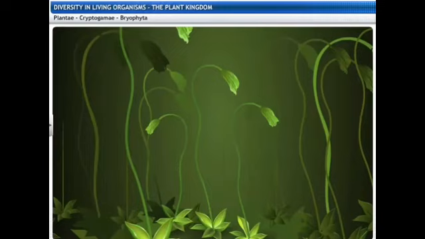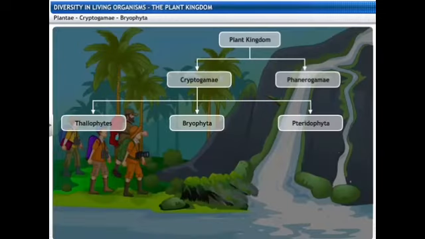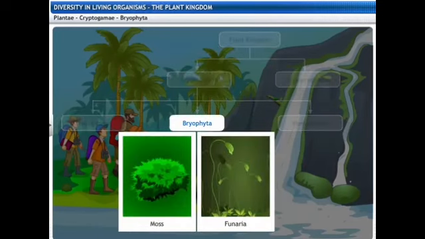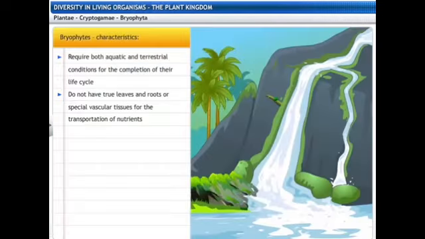These bryophytes do not have specialized roots, but they are differentiated into stems and leaves. So the stems and leaves can be observed, but no specified roots are there. Furthermore, the mosses and the funarias are the typical examples of it.